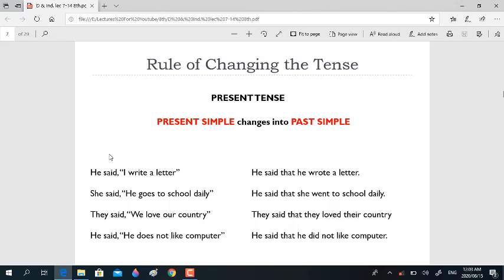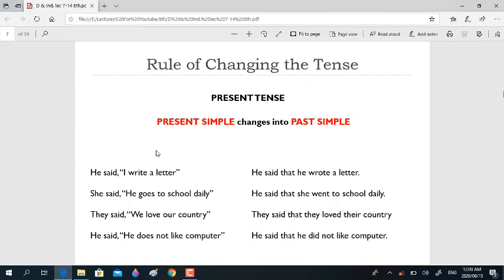If the reporting verb is in past, and the reported is in present, what kind of changes will occur? To make it simpler, all the present tenses will change into their relevant past.